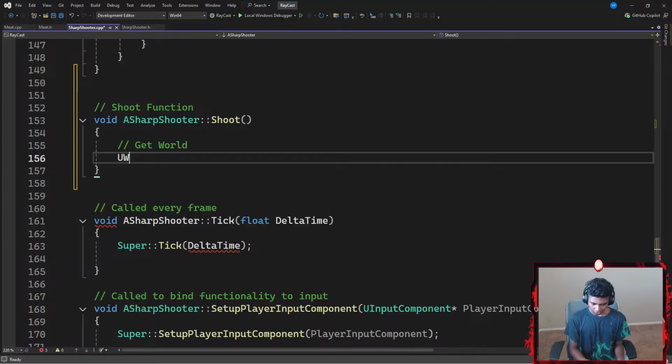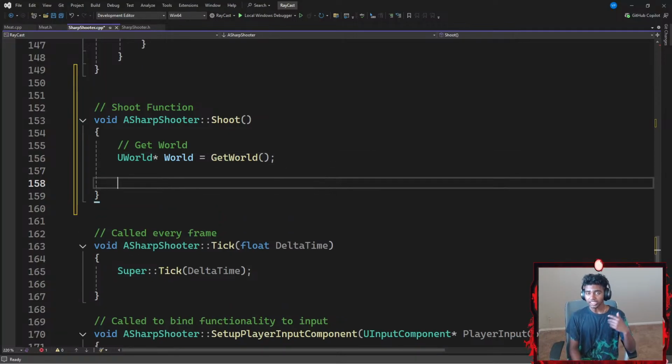To do that, I'm going to go with something like UWorld, which is going to be represented by a pointer called World. That is going to be equal to Unreal's GetWorld function. This function gives me access to Unreal's three-dimensional world. And then I'm going to go ahead and add an if statement to check if my world does exist and that it's not null pointer, or it's not null.